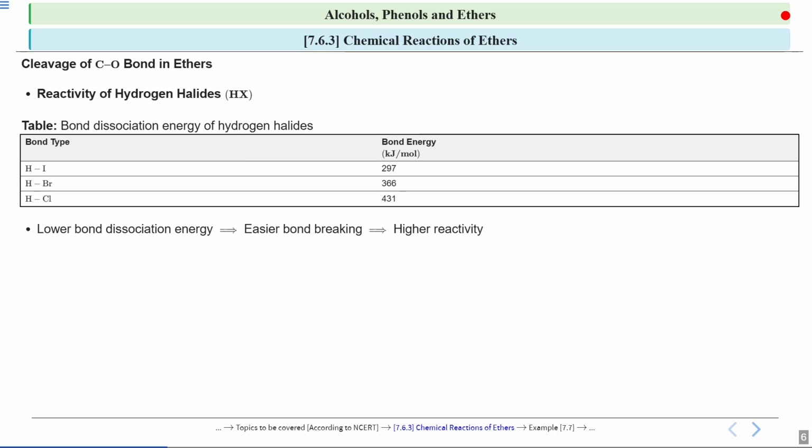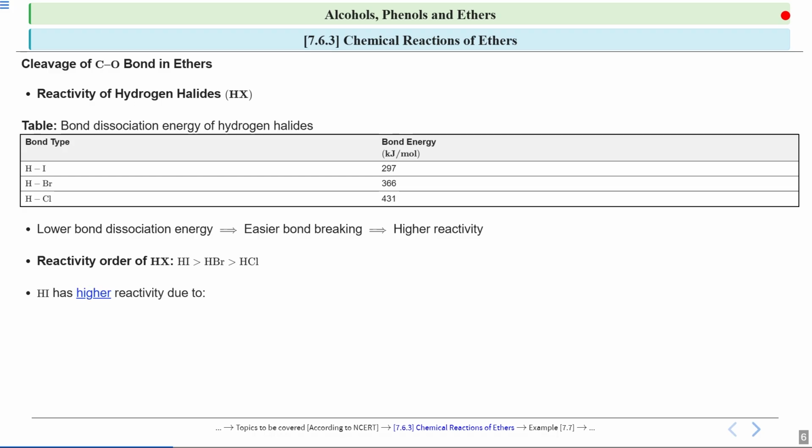And if bond breaking is easier, then the reactivity will be higher. So for hydrogen iodide, this bond dissociation energy is quite less, so the bond of hydrogen iodide can be easily broken. If I talk about the reactivity order, hydrogen iodide has the highest reactivity, then comes hydrogen bromide, and at last comes HCl. Okay.